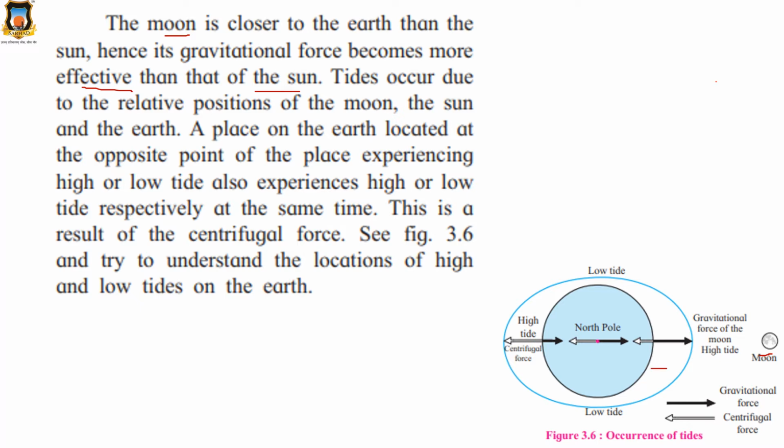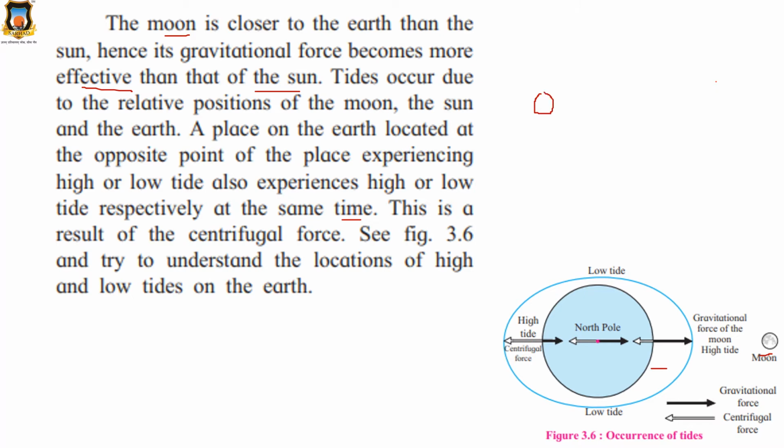A place on the earth located at the opposite point of the place experiencing high or low tide also experiences high or low tide respectively at the same time. Opposite means what? See, if there is high tide at the 0 degree meridian, what is the meridian opposite to 0 degree?